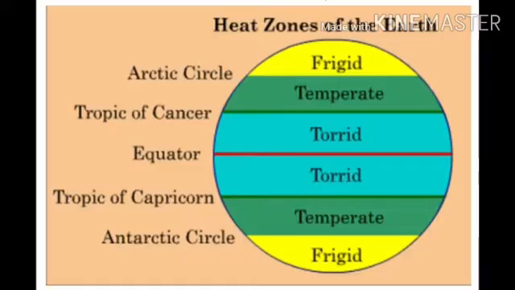Because of the spherical shape of the earth, the amount of heat received on the surface of it is not even. The places near the equator receive more amount of heat when compared with the places far away from the equator. It means when we move away from the equator towards the poles, the amount of insolation decreases. The places near the poles receive very less amount of heat and remain frozen.